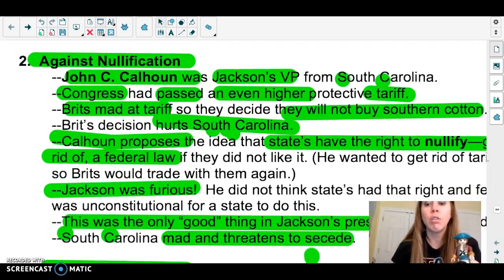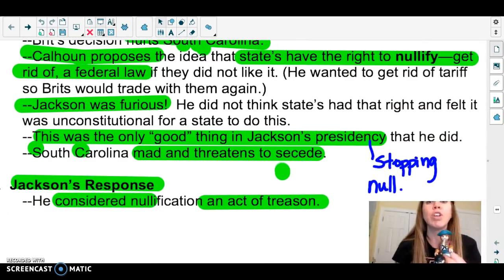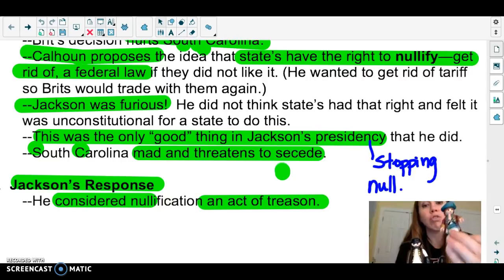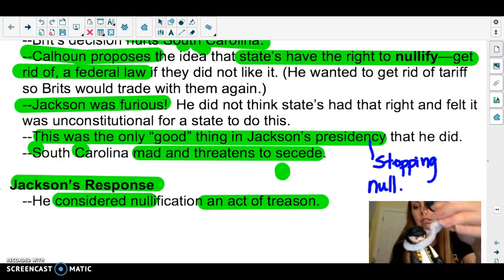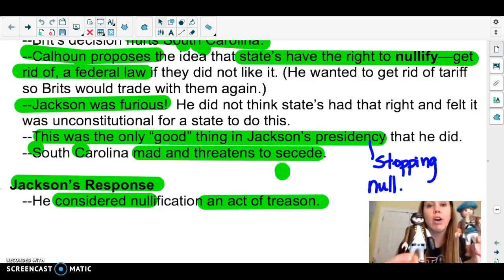Basically, we would argue that this is one of the only good things that Jackson really accomplishes as president, that he stops the nullification crisis. South Carolina here is so mad they threatened to secede from the Union, with Calhoun leading them. So Jackson tells Calhoun, I'm going to hang you from the White House, and he literally has a noose, here's our noose, and he threatens to hang Calhoun.